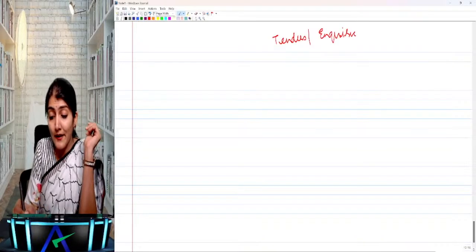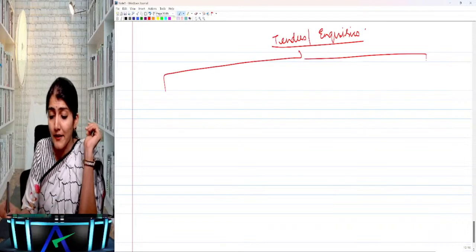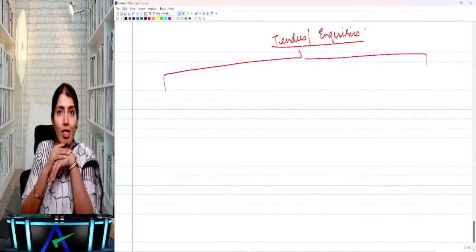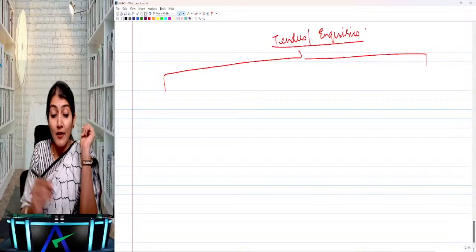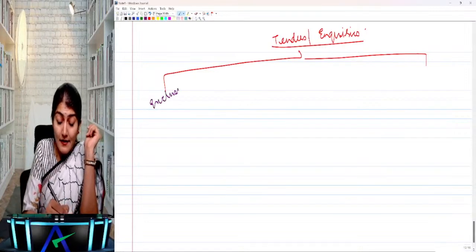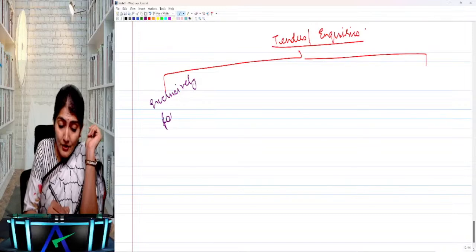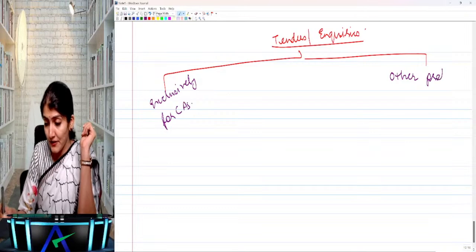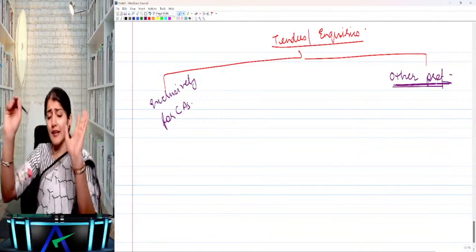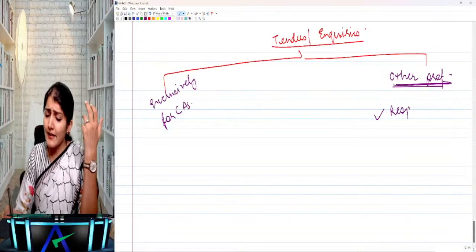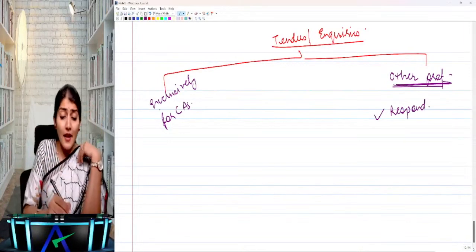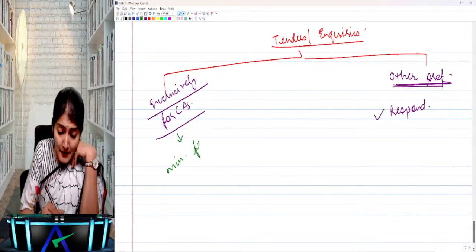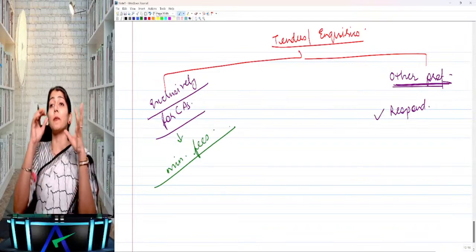Tenders and inquiries. First thing, what you need to check for a tender inquiry is whether the tender inquiry is exclusively for the chartered accountants or whether it is also there for the other professionals. If it is open to the other professionals, then it says CA, you can respond to any tender or inquiry. If it is exclusively for chartered accountants, then CA, you need to check whether the minimum fees have been prescribed in the tender document itself.